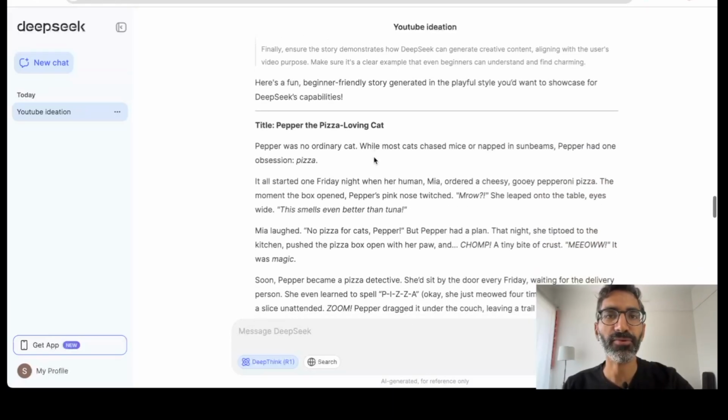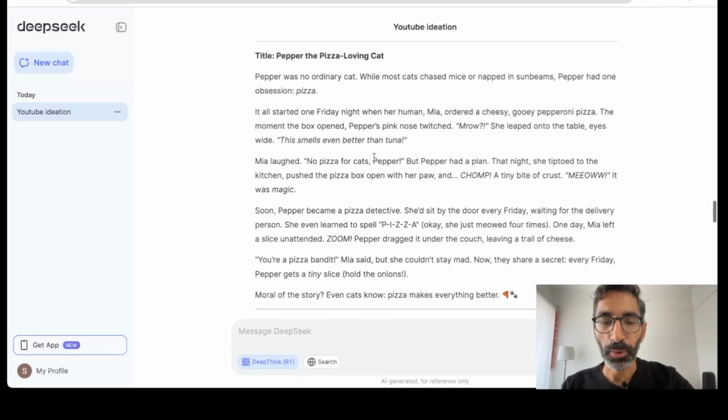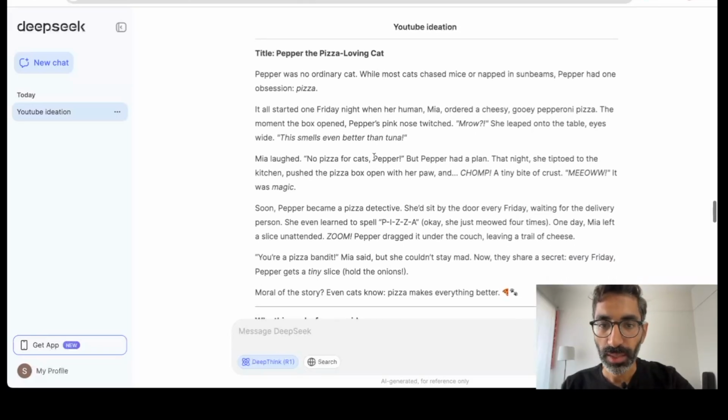And finally, after all this thinking, look at the story that it comes up with. I'm going to have this on the screen. I'll read some parts which kind of blew me away, just the way it's written. Pepper was no ordinary cat. While most cats chased mice or napped in sunbeams, Pepper had one obsession: pizza. I mean, just the introductory hook. It has me hooked, right?